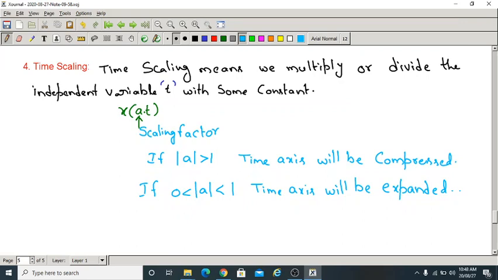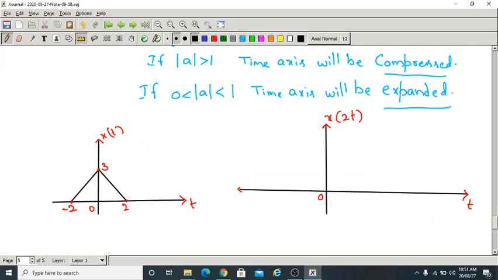If the scaling factor mod a is greater than 1, then the time axis will be compressed. If the scaling factor is in between 0 and 1, then the time axis will be expanded. We'll see this with one example. See here.